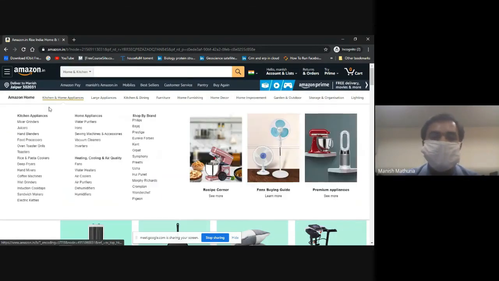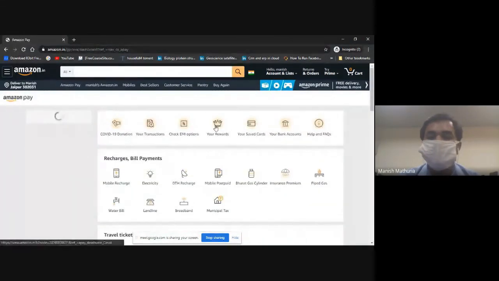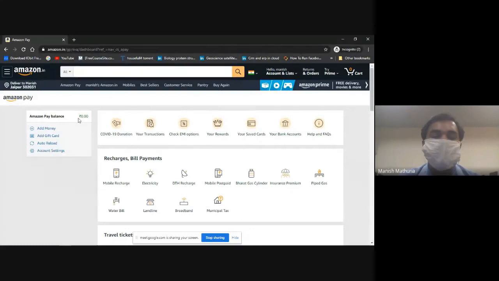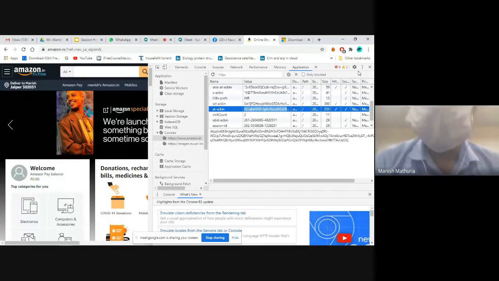Now I can go directly to Amazon Pay. Okay, you can see here my Amazon Pay account. I'm not using my Amazon Pay account, that's why its balance is zero. But it is very easy to hijack and take the information of a user. You can also do a recharge. You can also do a transaction with these two pieces of information. So I hope you try this. You should try it, or you can try it later after this session.